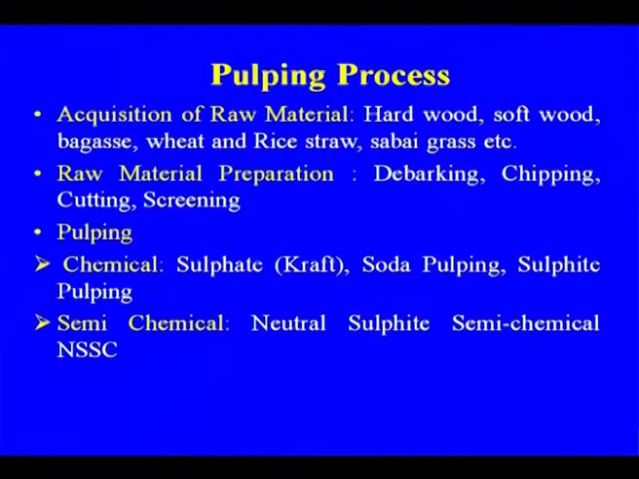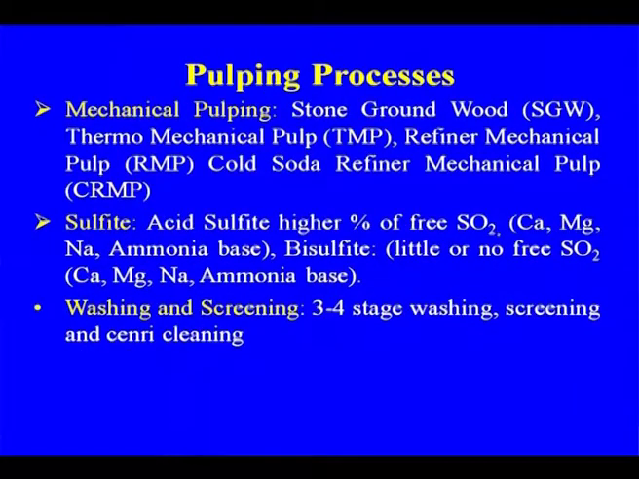So these are the pulping processes. Already we discussed what the pulping processes are and what the various stages involved are. I will go very quickly through the acquisition of raw material, preparation, and pulping. These are some of the processes that we are using in pulping and bleaching. Now coming to the pulping process, there are also mechanical pulping methods, especially in the case of newsprint, where we use different types of mechanical pulping. Sulfite pulping, washing and screening are stages I have already discussed, so I will not go into detail.